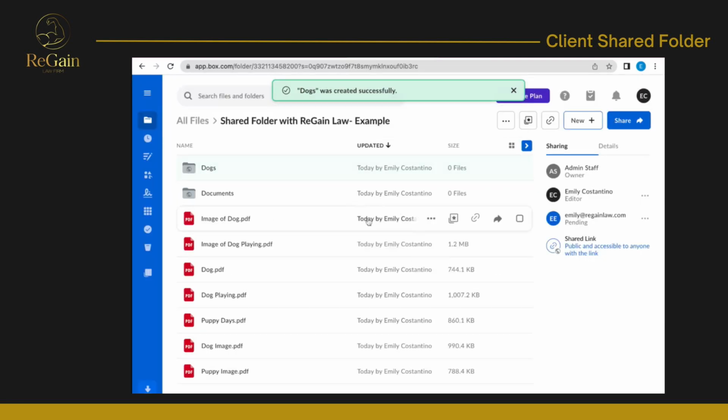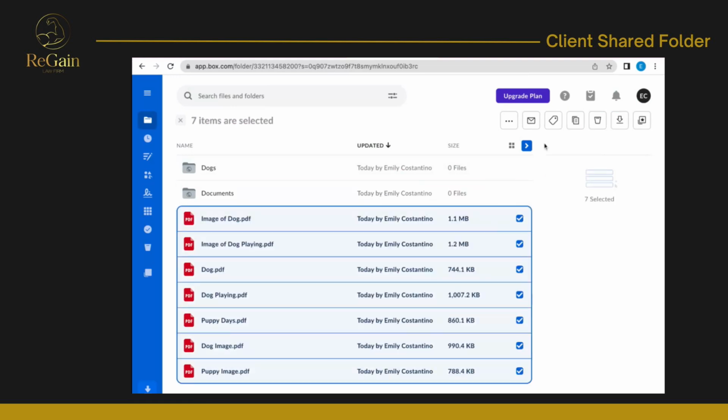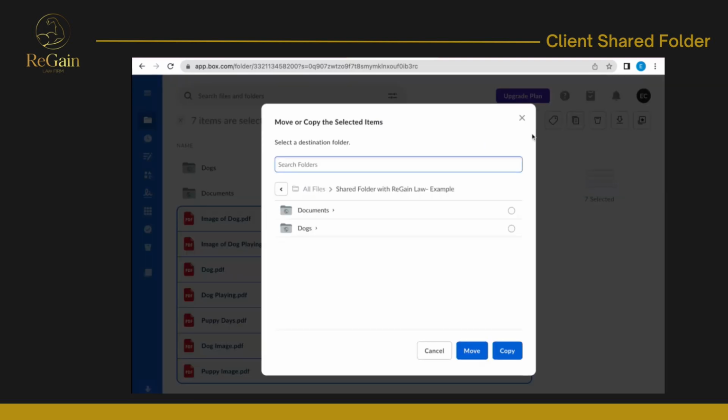And I have a lot of documents here, so it would take a while to drag and drop each of them. So what I'm going to do is I'm going to press Shift, click on one of my documents, highlight all of those, and press this button that looks like two pieces of paper. I'm going to go ahead and move it to the Dogs folder and press Move. If I pressed Copy, it would leave some documents in the main folder and then move duplicates into my secondary folder, but I don't want to do that right now. I just want to move them all to the Dogs folder.